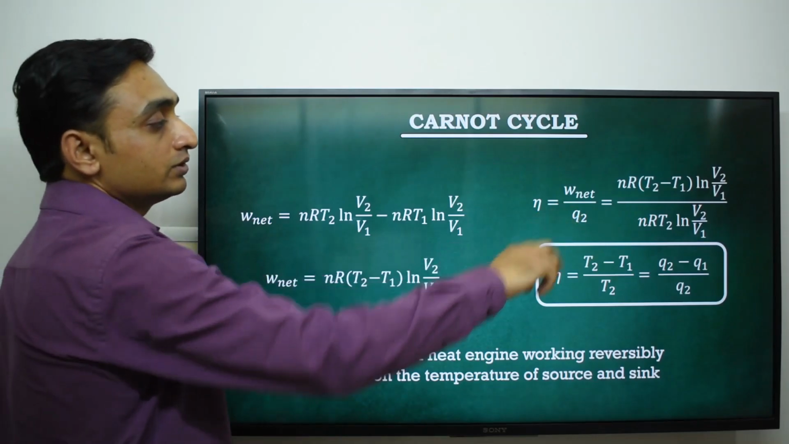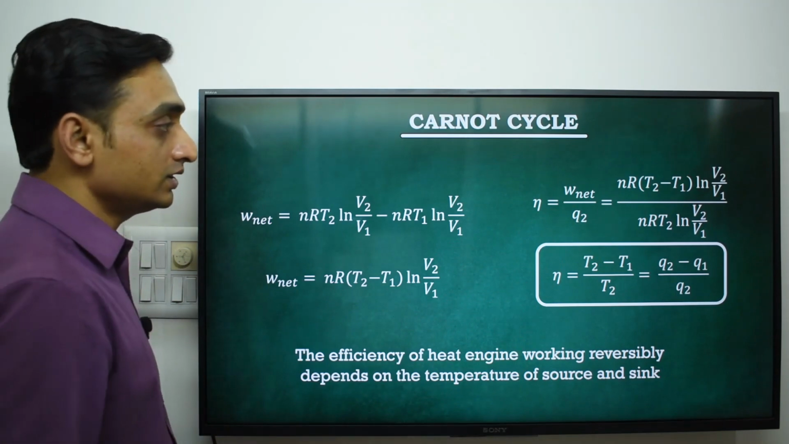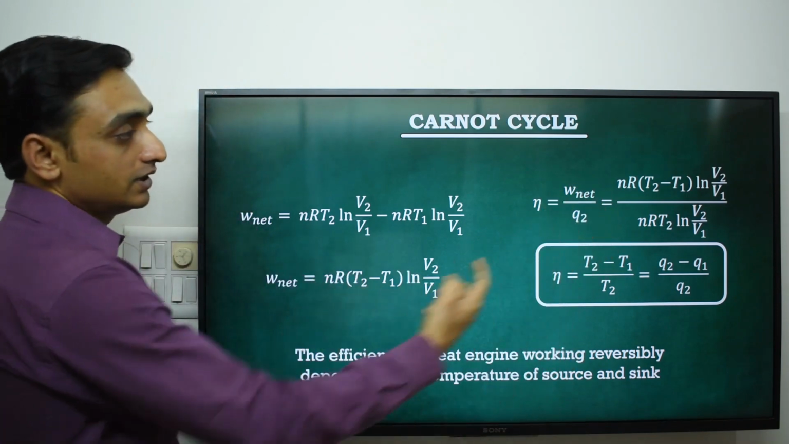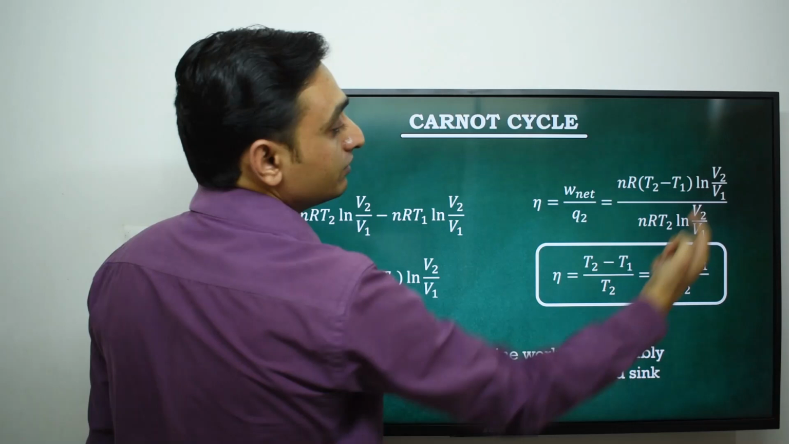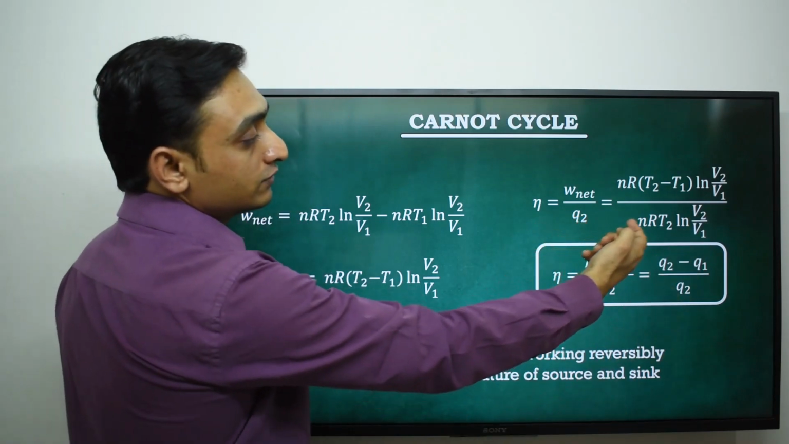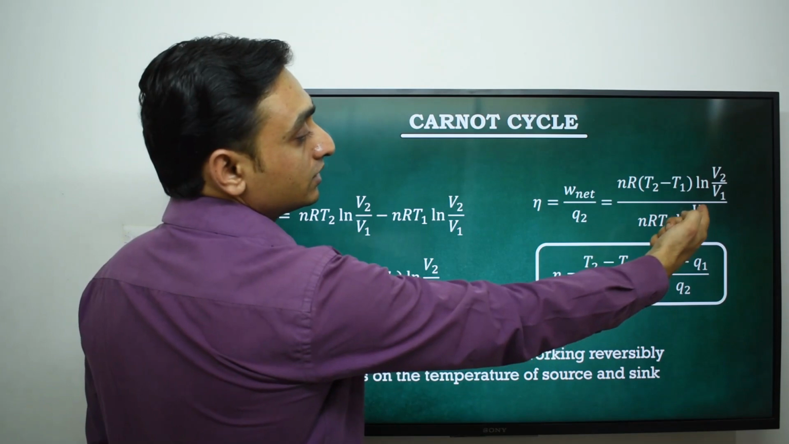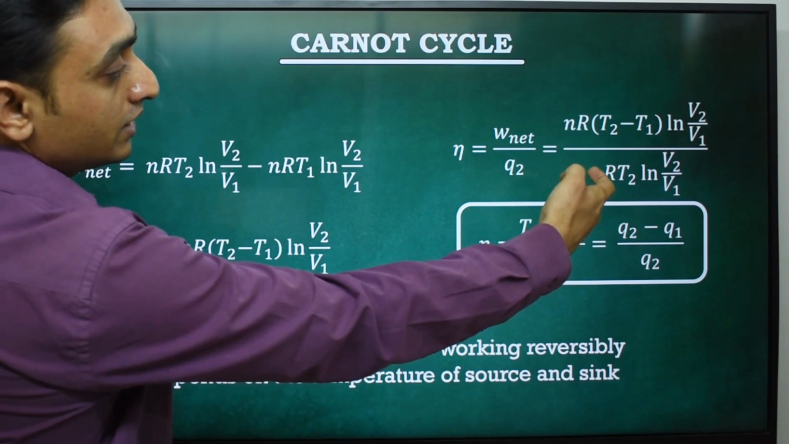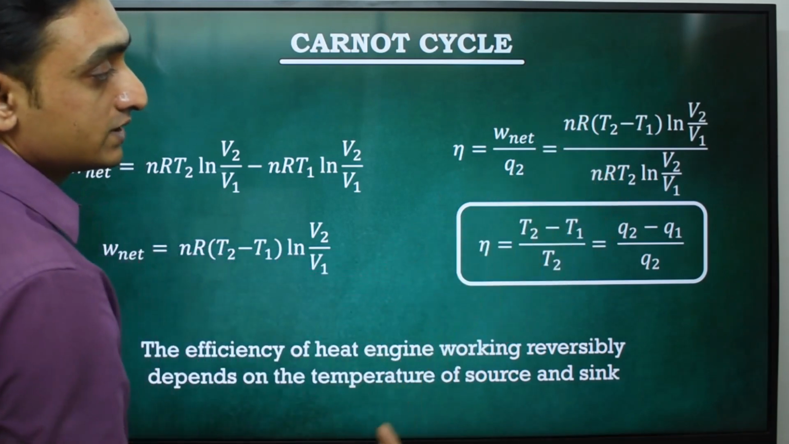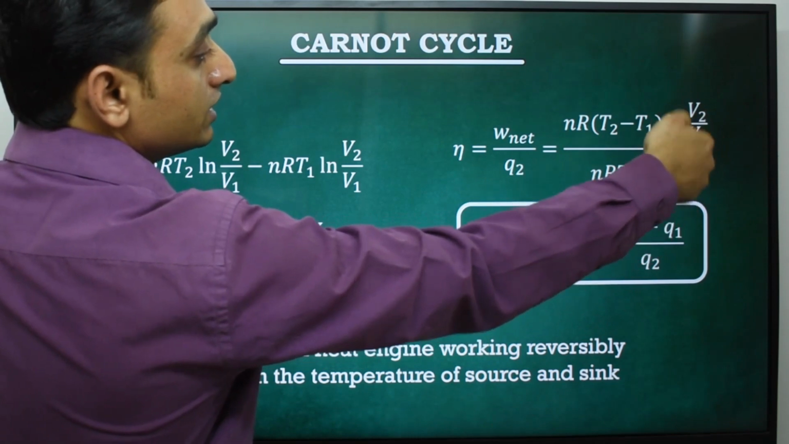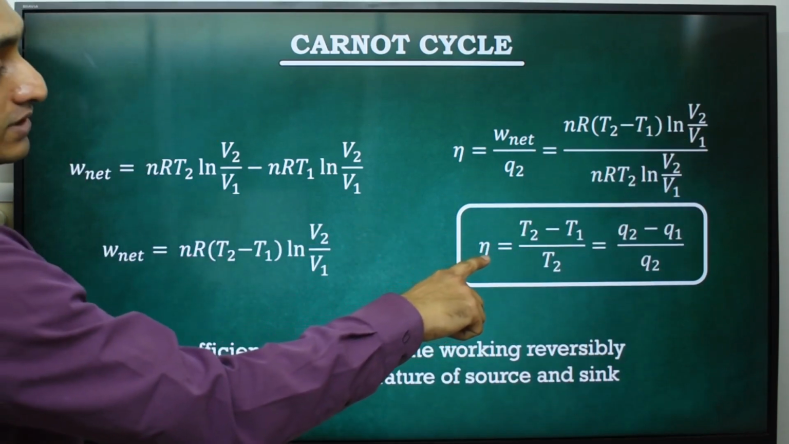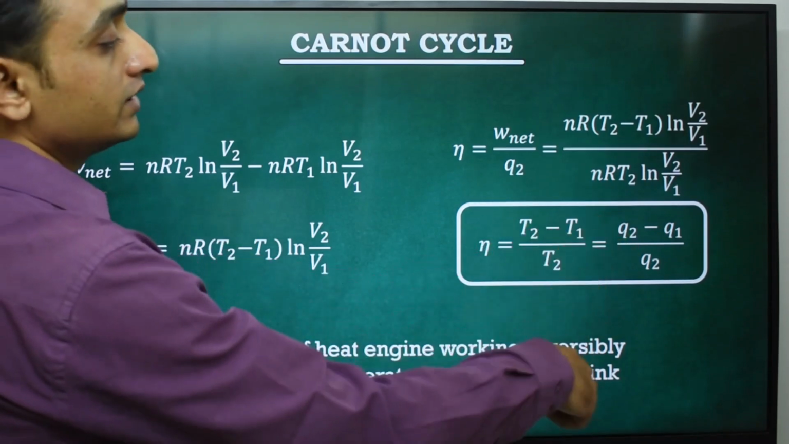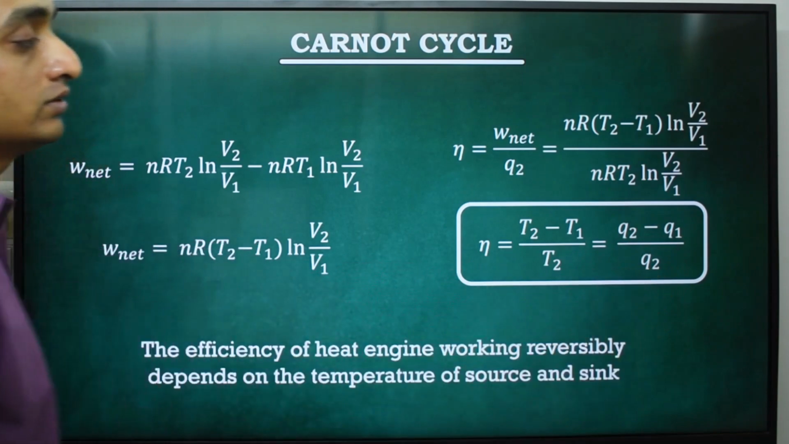Now we put this value in the equation of efficiency, we get W net upon Q2. The equation of W net is nR into T2 minus T1 ln V2 by V1 and the equation of Q2 is nR T2 ln V2 by V1. In this equation, the number of moles n is cancelled, the gas constant is cancelled, and ln V2 by V1 is also cancelled. We get efficiency eta is equal to T2 minus T1 upon T2, and also we can write this as Q2 minus Q1 upon Q2.